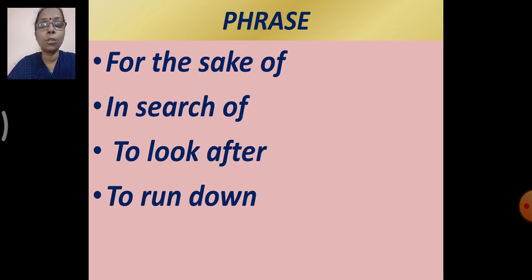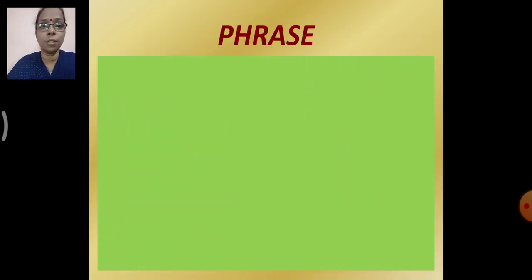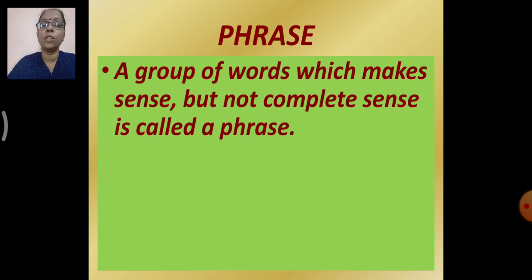So what are these groups of words called? They are called a phrase. So what is a phrase? A phrase is a group of words which make a sense but not a complete sense, right? So that is called a phrase. So see, a group of words which make sense but not complete sense is called a phrase.